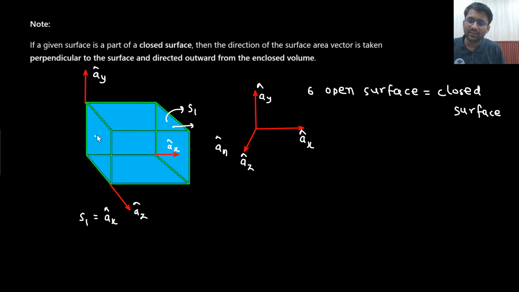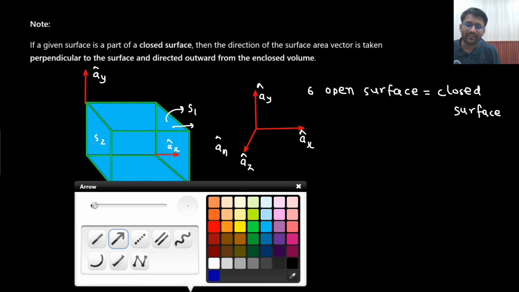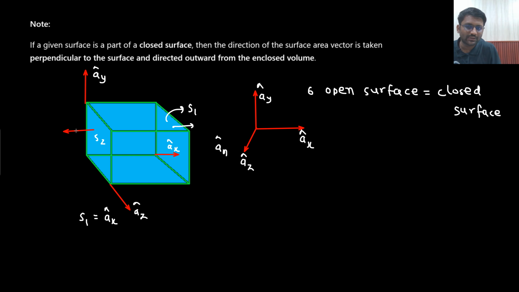Which is surface S2? This is your surface S2. For the surface S2, what is the direction of the surface area vector? It could either go outside or inside, but since it is a part of a closed surface, it has to be outward only. So for S2, it will be minus ax cap. What about S3? For S3, it will be pointing outward, so it will be plus ay cap.